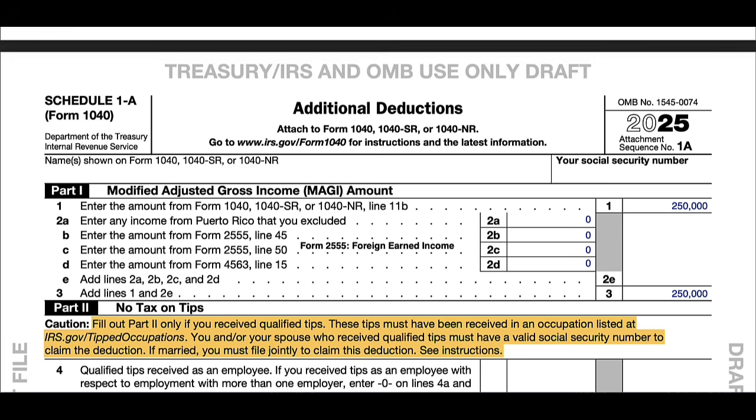tax return even though you may be otherwise subject to U.S. taxes. So you would add these back to calculate your modified adjusted gross income. Most people do not file any of these forms, but it's on this, so we have to, I'm walking you through it. But for this example, I'm going to assume you have no income from foreign sources and you don't live in Puerto Rico or other U.S. territories. So this puts us right at line 3. Essentially, it's the same as line 1 because we're not adding back any of this foreign earned income.